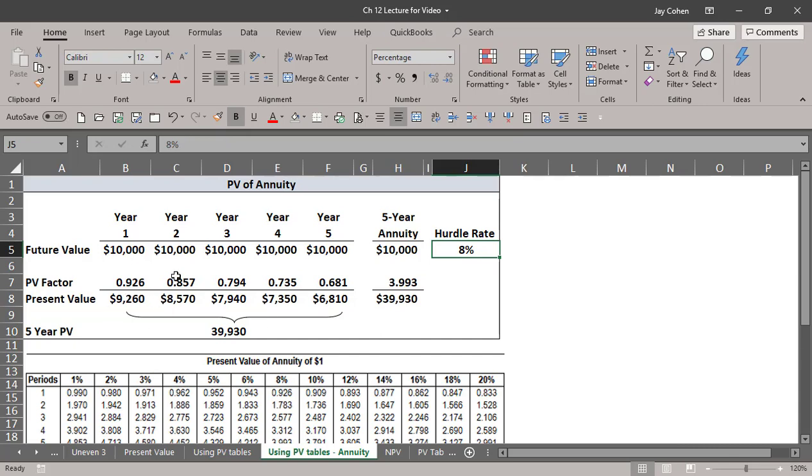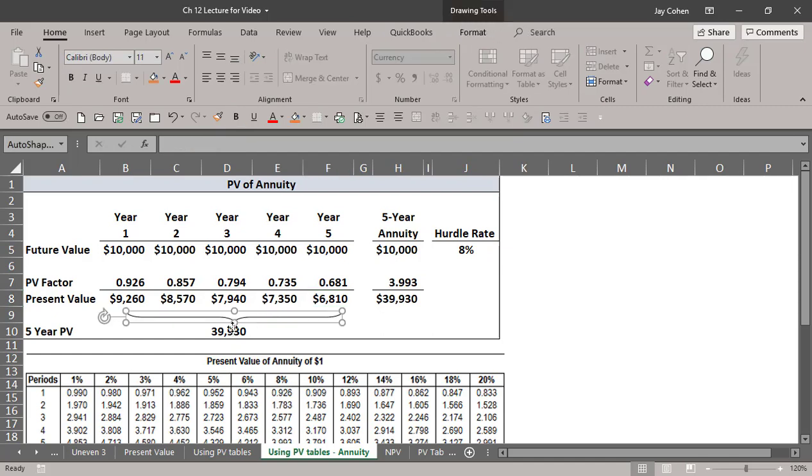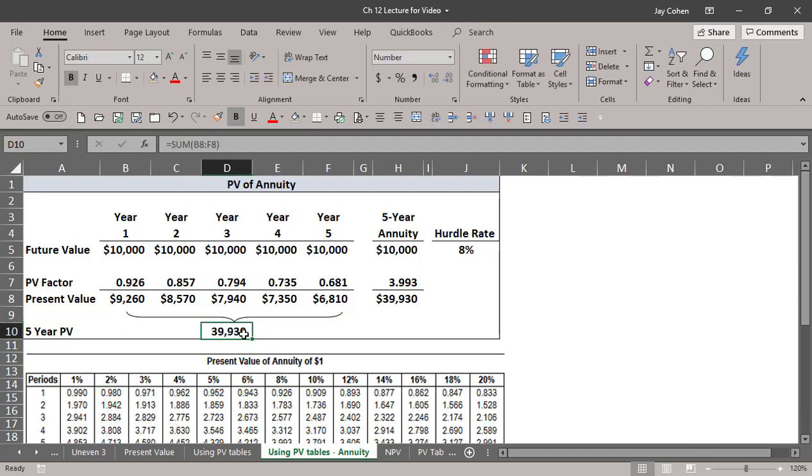And I'm proving it. If you want to really prove it, you'd have to multiply this times 1.08, this times 1.08 twice, and so on, this times 1.08 5 times. All those would come back to the 10,000, and it would all grow to $50,000 and prove that I've earned exactly 8%. So $39,930 is the present value. It is the most I would pay. I would pay up to $39,930 for this $50,000 if I want to earn 8%.